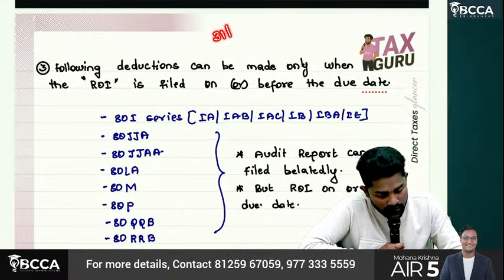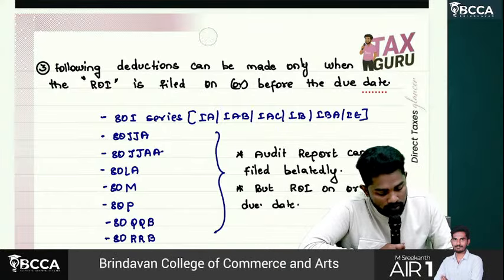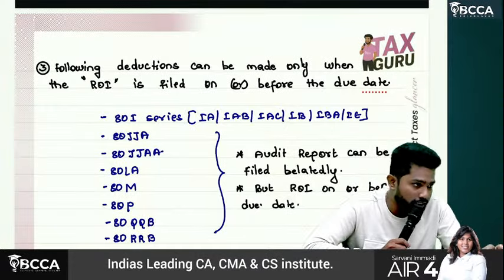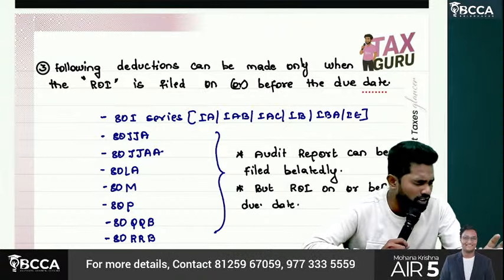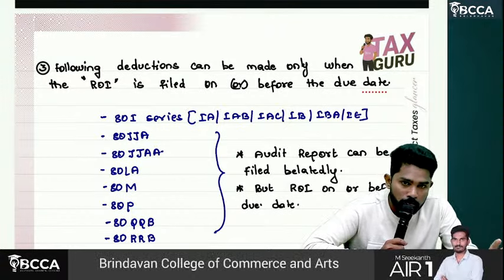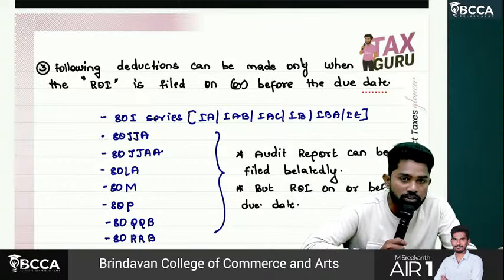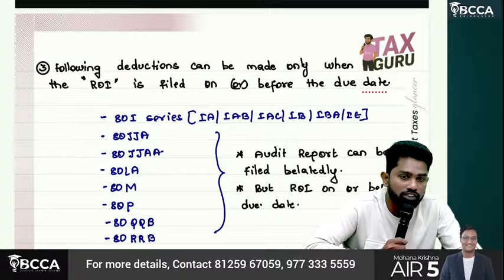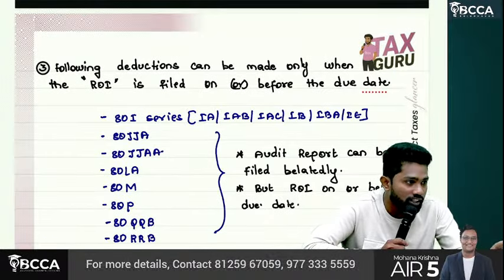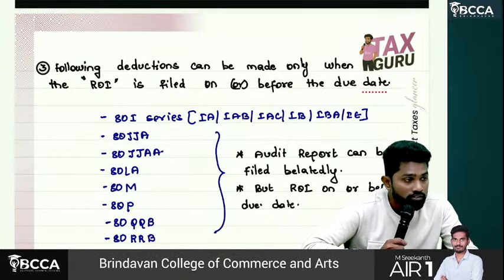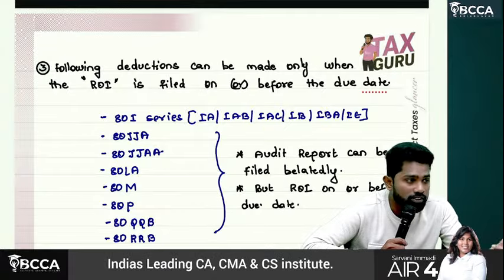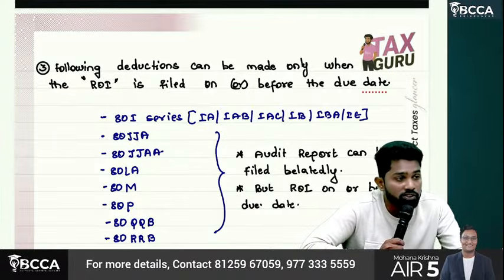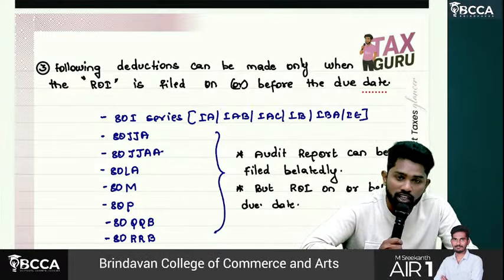Individuals on the 31st, sorry, we'll go in order, sir. First, persons to whom audit is applicable: companies, partnership firms and any other person to whom tax audit is applicable. What is the due date of filing of return of income? 31st October of the assessment year. Then for the same people, if transfer pricing provisions under section 92 are applicable, the due date is 30th November of the assessment year.